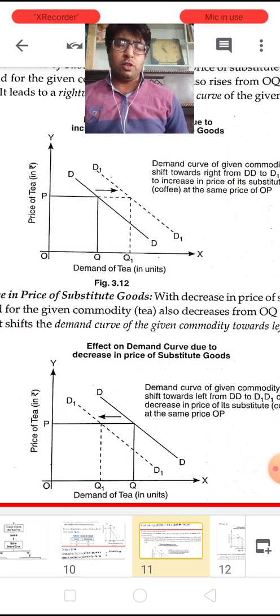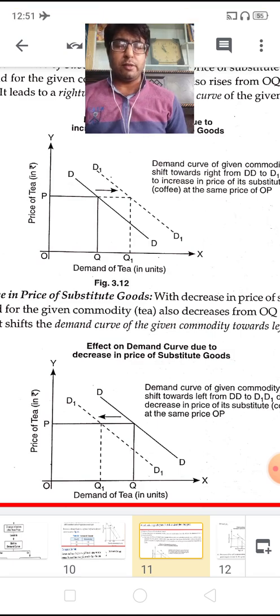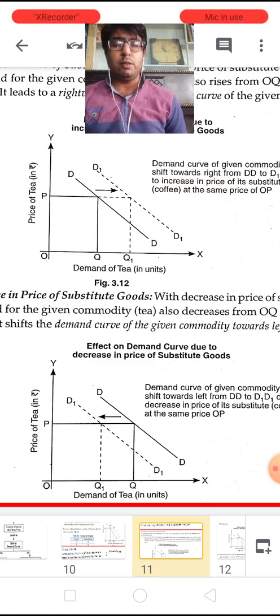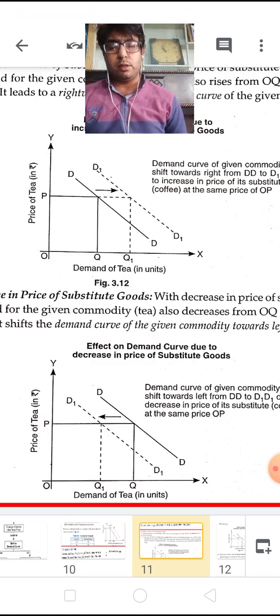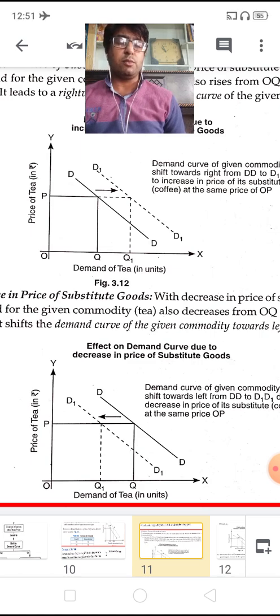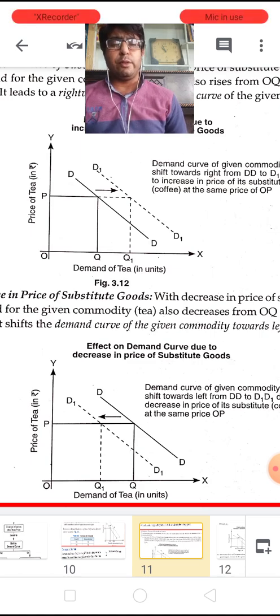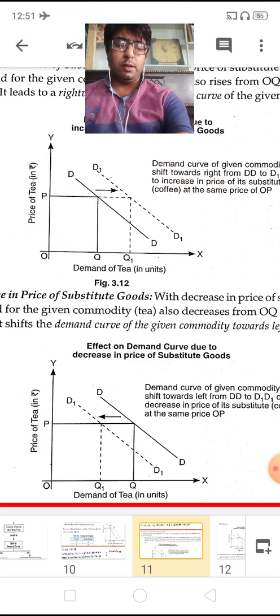Then children, how does it affect the demand of the given commodity? It definitely decreases the demand for tea, because now coffee is available at 8 rupees per unit. Now the customer is more interested in preferring coffee than tea. In this case, the demand of the given commodity, say tea, decreases.